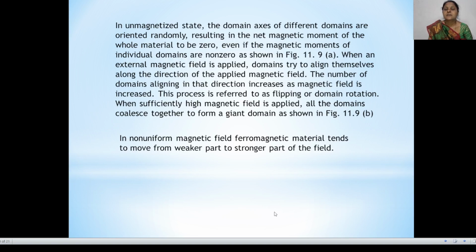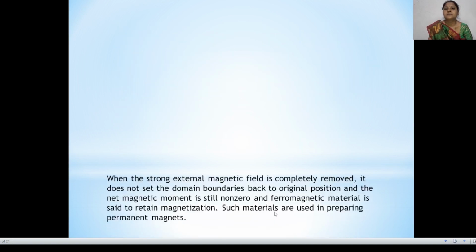When a sufficiently high magnetic field is applied, all these domains merge together to form a single domain, as shown in figure B. In a non-uniform magnetic field, ferromagnetic material tends to move from the weaker part to the stronger part of the field.